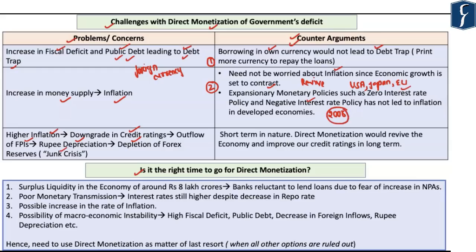Now, the basic idea behind such unconventional monetary policies is to maintain an extremely low rate of interest on loans and to increase the money supply within the economies.